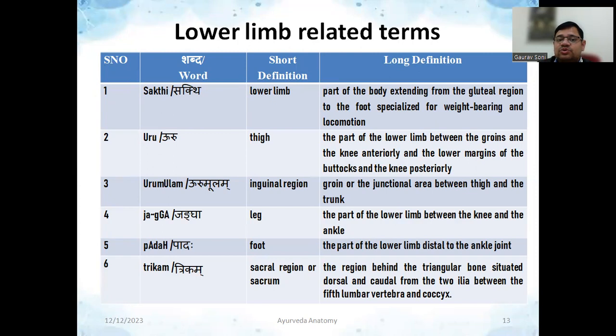Then there is a word called uru. Uru means thigh region. Now lower limb is divided again into certain parts, like we have divided upper limb. So thigh, leg, foot, ankle, knee, all these things will come. So uru means thigh, the part of lower limb between the groins and the knee anteriorly and the lower margins of buttocks and knee posteriorly. जो ऊपर वाला भाग है इसको हम लोग जंघा भी बोलते हैं. कॉमन भाषा में उसको जंघा बोलते हैं, but actually वो uru होगा. जंघा क्या होगा? Leg होगा, आगे चल के आएगा.